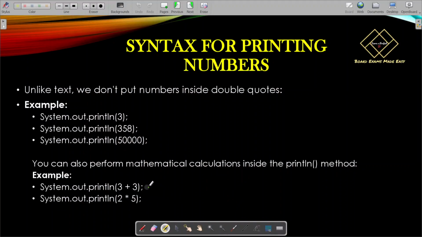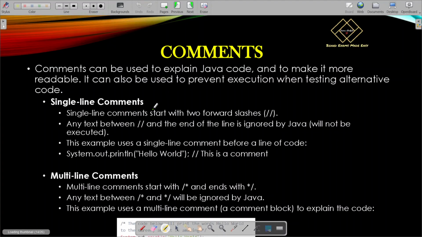Now we can also perform addition, multiplication. Let's go through them. We can print any numbers, even negative numbers too. We'll show that. Now comments.